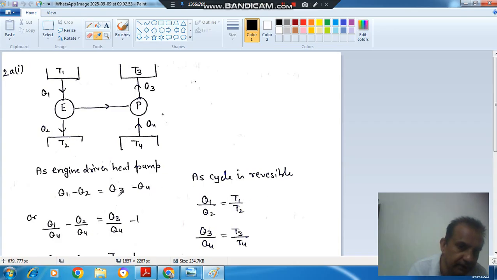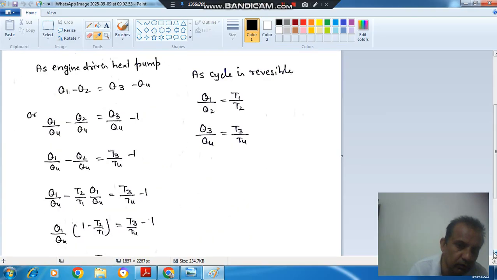Now if we divide this equation by Q4, then it will be Q1 by Q4 minus Q2 by Q4 is equal to Q3 by Q4 minus 1. Now Q3 by Q4 can be put as T3 by T4, and Q2 can be put as Q1 T2 by T1. Okay, so we can take common Q1 by Q4, so it will be 1 minus T2 by T1 is equal to T3 by T4 minus 1.